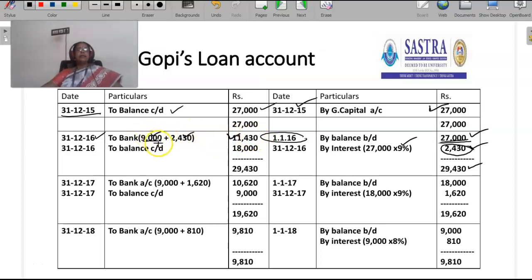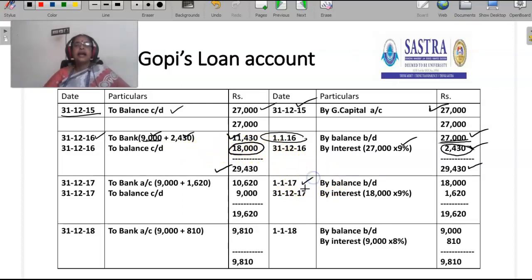9,000 is the principal amount. 2,430 is the interest amount. The balance, how much is the balance? Total is 29,430. Out of that 29,430, 11,430 is settled. So the balance amount is 18,000. At the end of 31st December 2016, the balance yet to be settled to Gopi is 18,000 rupees.